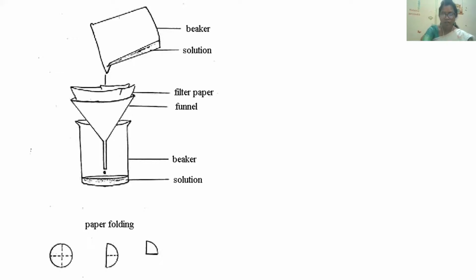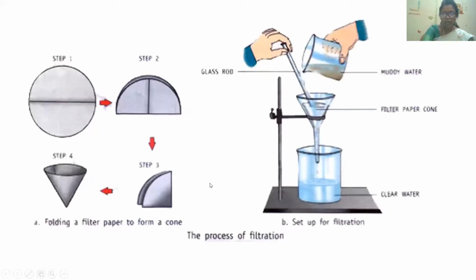Okay. So I will show you how to make filter paper. Can you see the first step? So step 1, you have to fold the filter paper. Step 2, you have to do another fold. Step 3, so you are going to fold in third step. Just see here. So third step, you have to make it like a cone. And then now you have to open the cone.